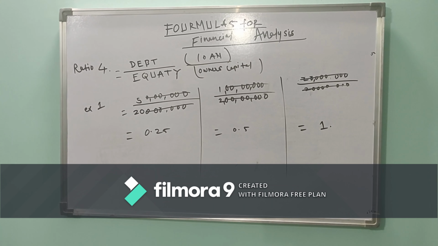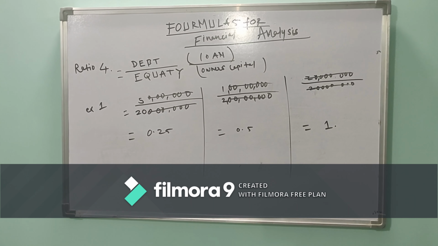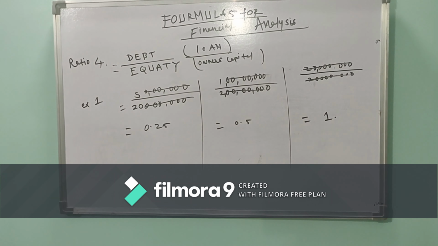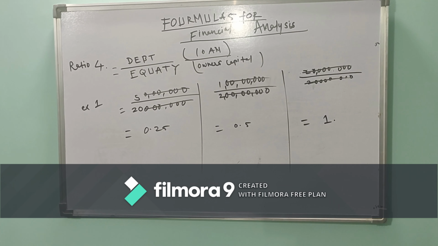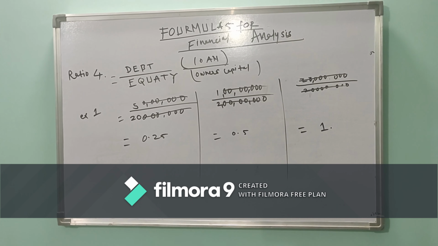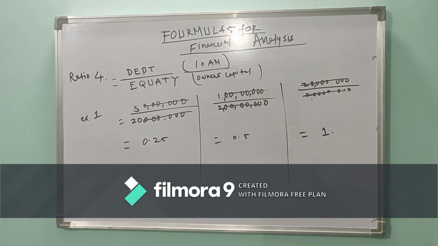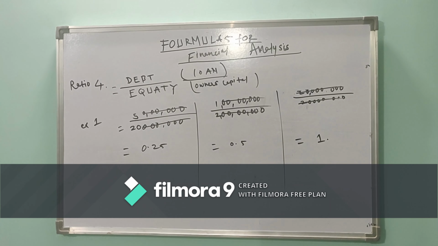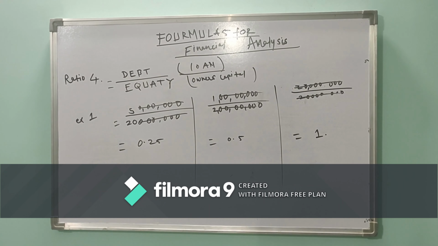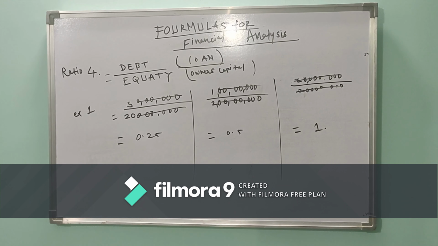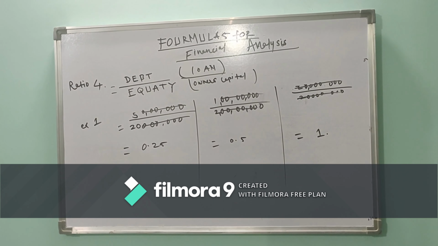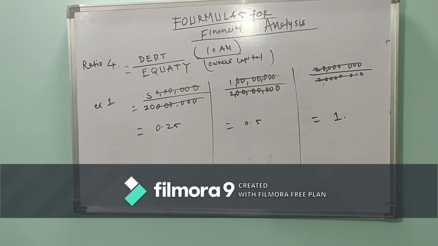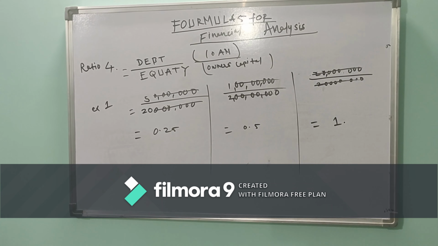As you can see, the maximum number will be harmful for the business, because as the debts go high and the owner's capital goes to the minimum side, it will lead to a problematic situation for the business, and in the meantime it will go towards bankruptcy. So it is better that you maintain this ratio below 1.